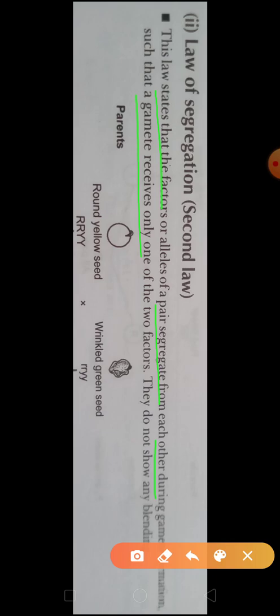Means only one factor is received by the gamete. They do not show any blending, means they will not show any mixing. This is the second law of inheritance, called the law of segregation. Okay children, clear about this?